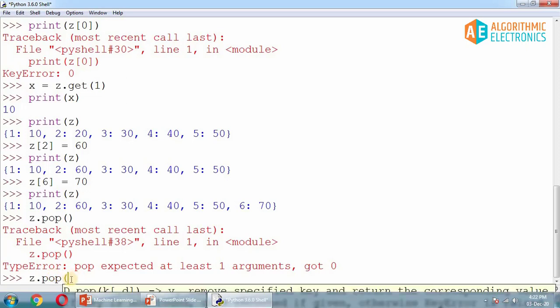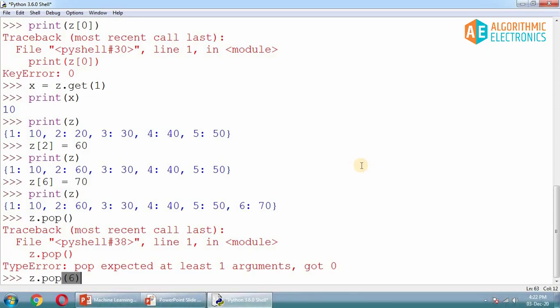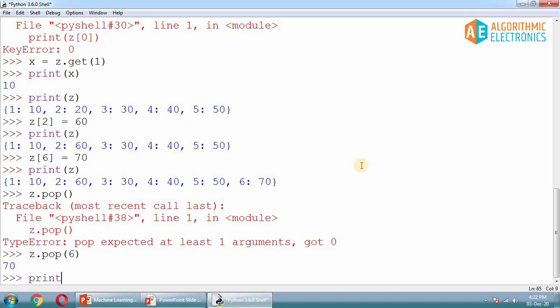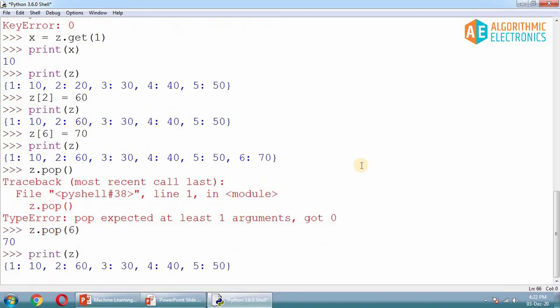Now what will be the value inside it? Will it be the index? As this is not having any fixed index, it will be a key. Now if you have to remove key 6, or the value stored at key 6, that element will be removed. The element which corresponds to key 6 will be removed, and here we go, it has removed that thing, and if you print it out you will get the difference. Now it has removed this thing. Now 6:70 is not there and no longer available inside this dictionary. So this is how you can remove a particular element from the dictionary.